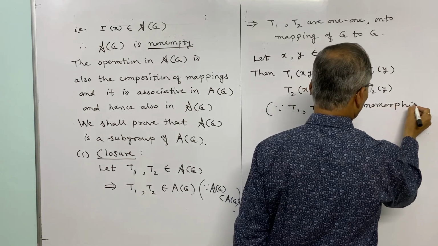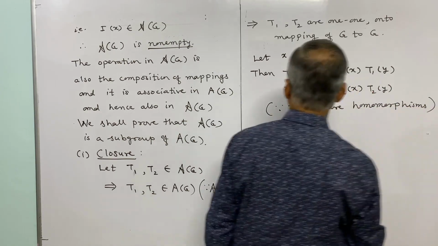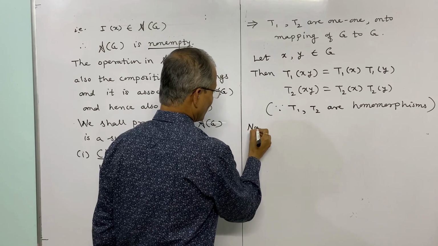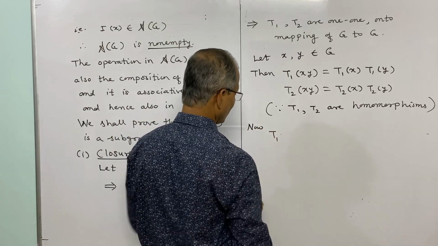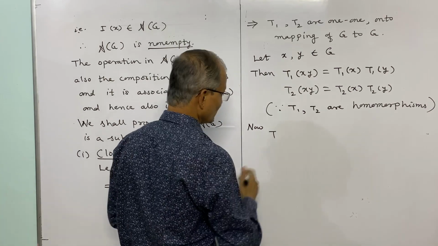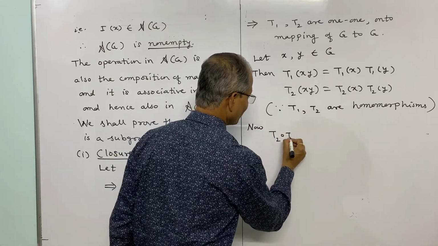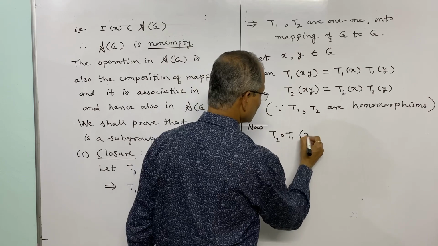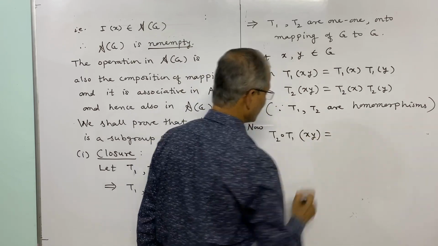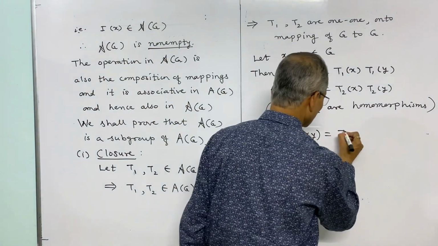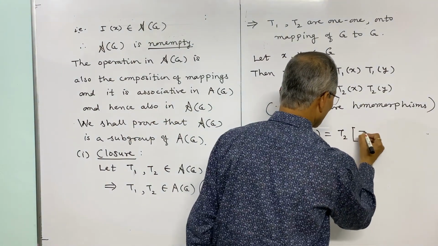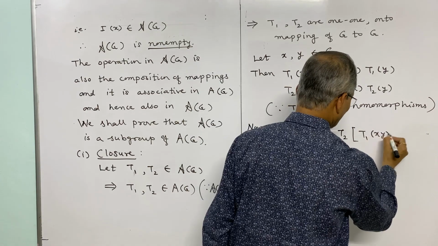Now we have to consider the composition, T2 composite T1. So T1 will operate first. T2 composite T1 of xy, by the definition of composition of mappings, can be written as T2 of T1 of xy.